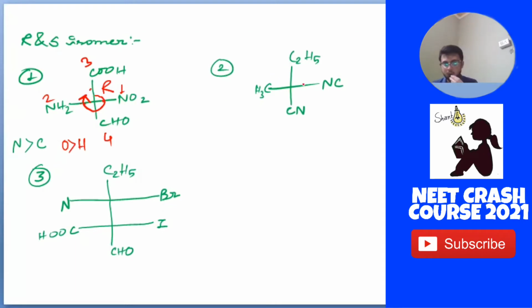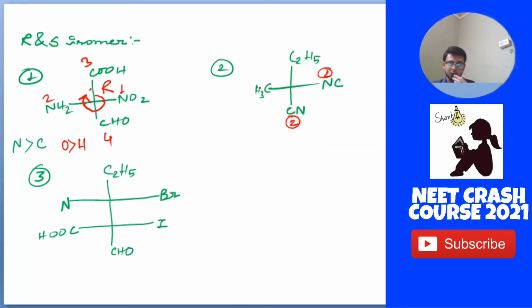So next, as you can see, here we don't have to decide the first one, because only N is present here, so it will be 1. Now what will be the second? Three of them have C, or carbon. So as you can see, for the next molecule, this CN has nitrogen, which is greater than C in electronegativity. So we'll take it as 2.